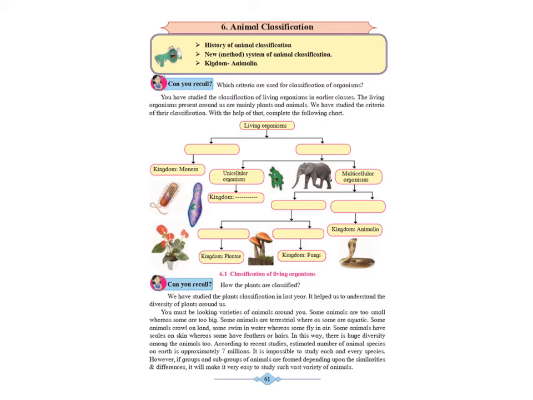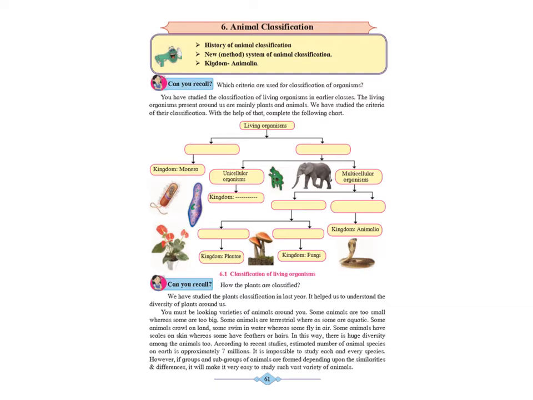To put briefly, there are approximately 7 million animal species that are found on Earth. So it is impossible to study each and every species if there are no proper groups. So all of these groups and subgroups of animals are formed depending upon the similarities and differences.